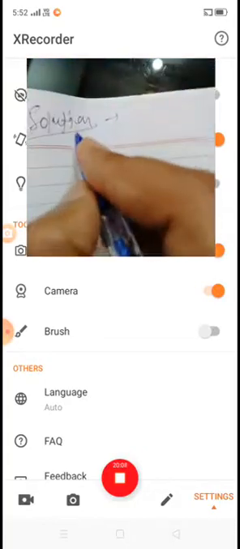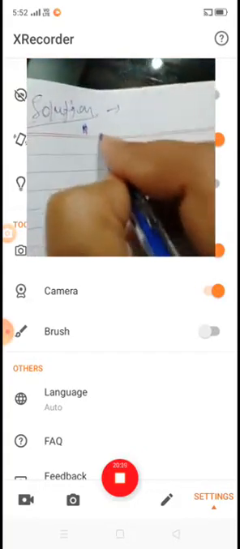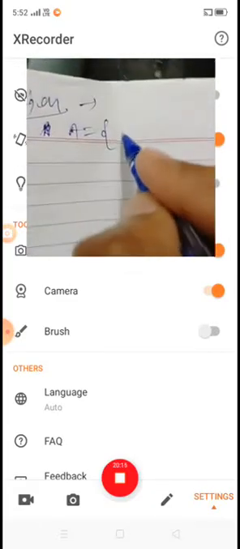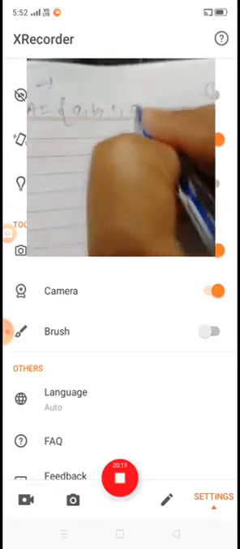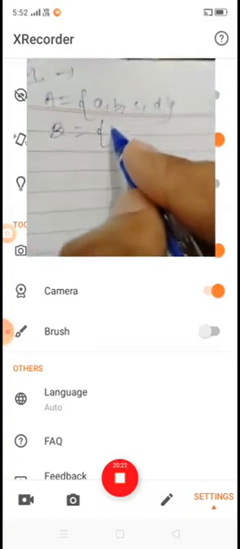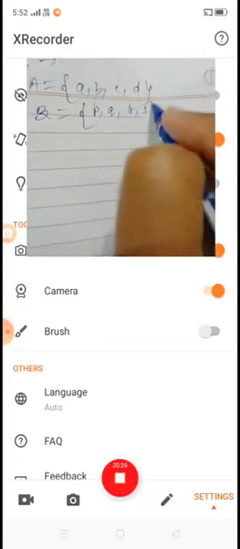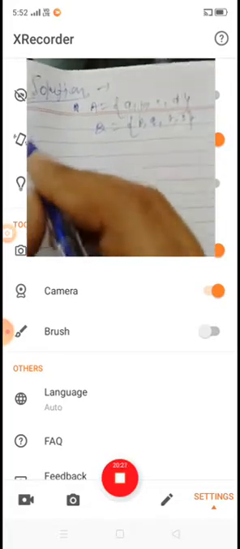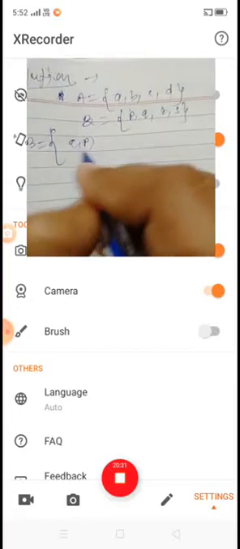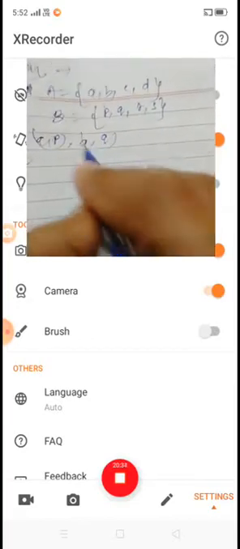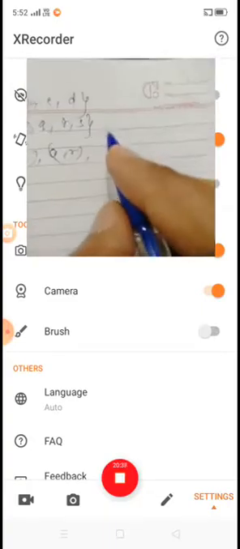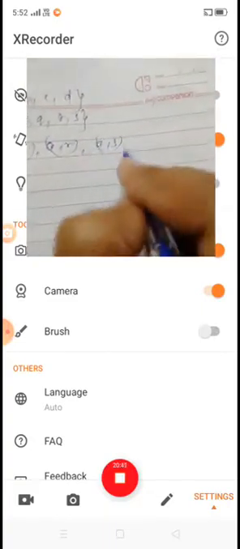Now we observe that here the set A is equal to {A, B, C, D} and set B is equal to {P, Q, R, S}. So all the elements of A cross B are: AP, AQ, AR, and AS.